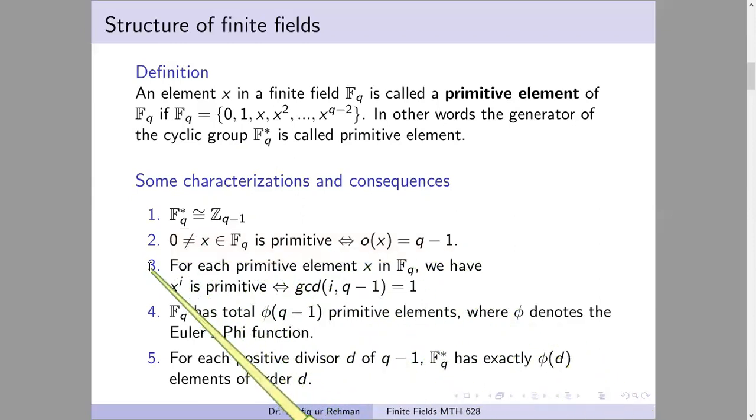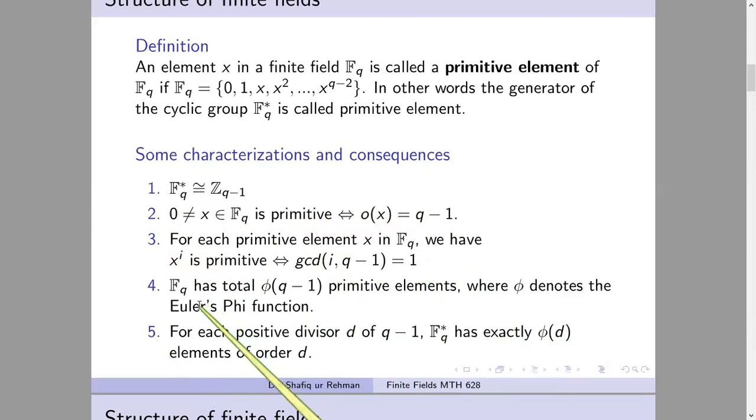And the third one tells us that if we have one primitive element in hand, then all its powers will also be primitive if and only if these powers are relatively prime with q minus 1. Again, see, if we have some primitive element x in Fq, then x power i is also primitive if and only if i is relatively prime with q minus 1. What is q minus 1? The order of Fq star.